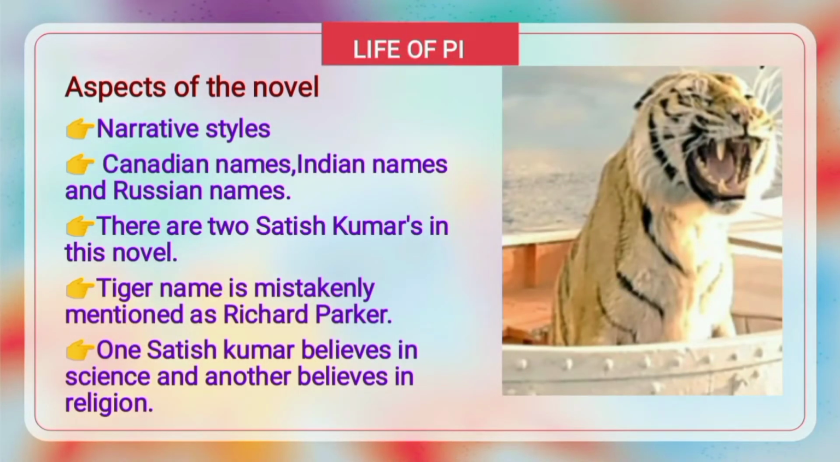Aspects of the novel: narrative styles, Canadian names, Indian names, and Russian names. There are 2 Satish Kumars in this novel. The tiger's name is mistakenly recorded as Richard Parker. One Satish Kumar believes in science and another believes in religion.